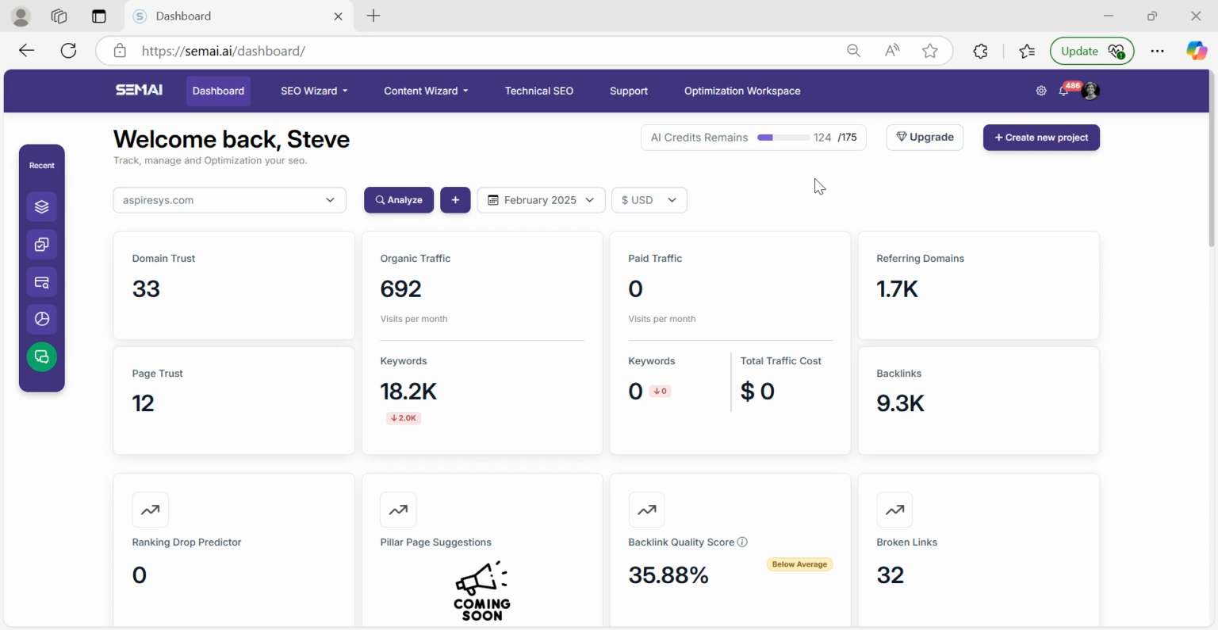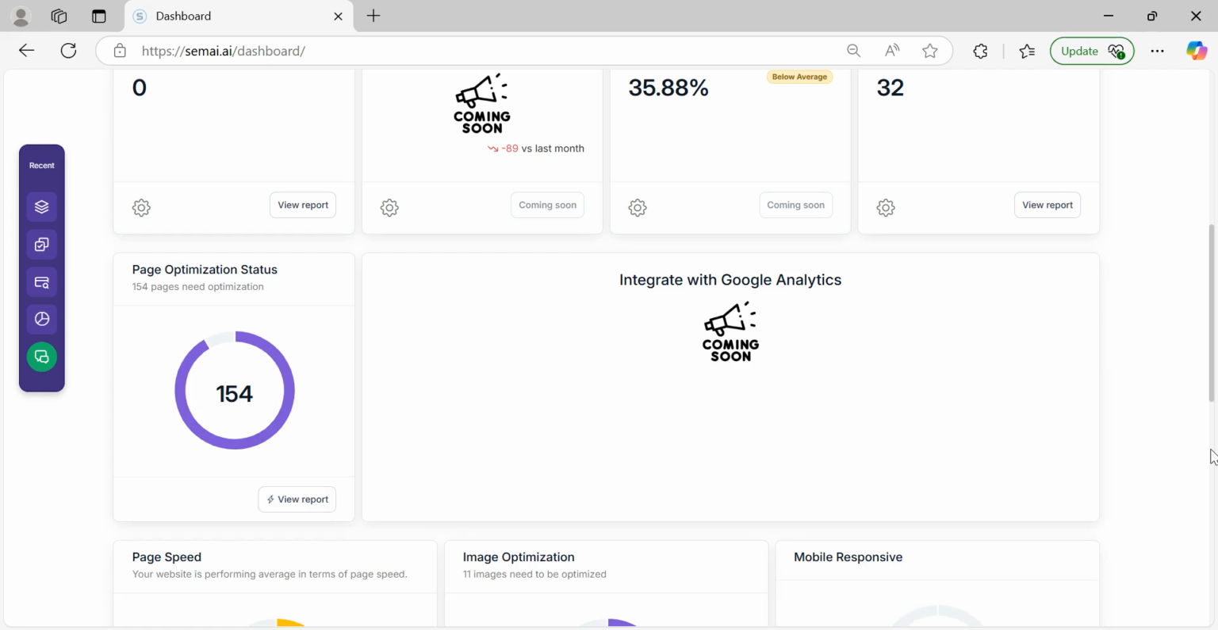What you're seeing is the first screen, which is a dashboard once you log in. Most of the details are quite similar to the other SEO tools which you will see. But there are a couple of things which are quite different. One is what we call the page optimization status. That means in your website, how many pages actually need optimization. The tool automatically crawls all your web pages and says that this many pages need optimization for SEO.